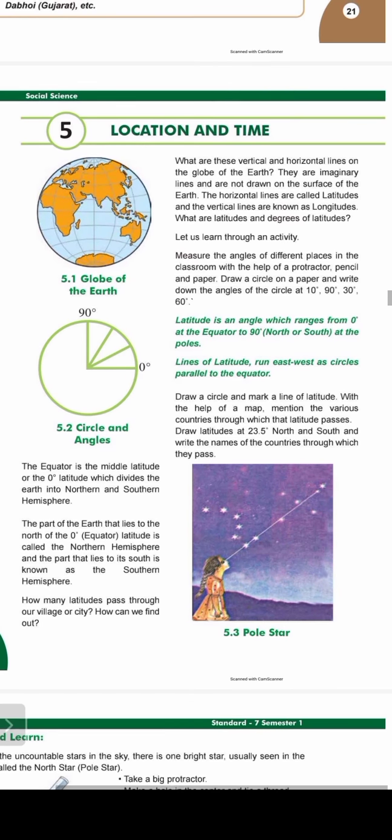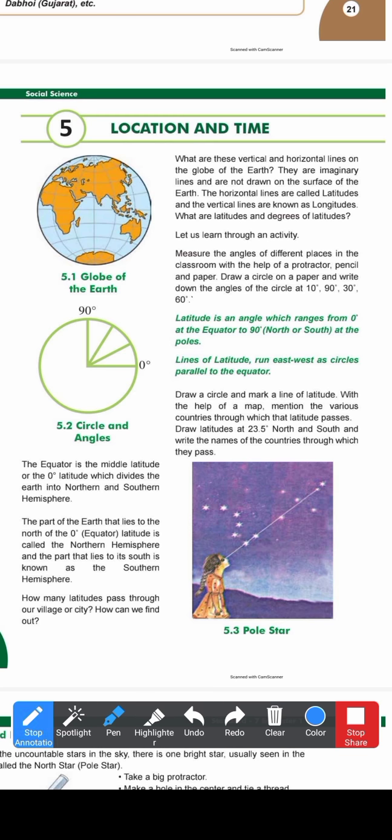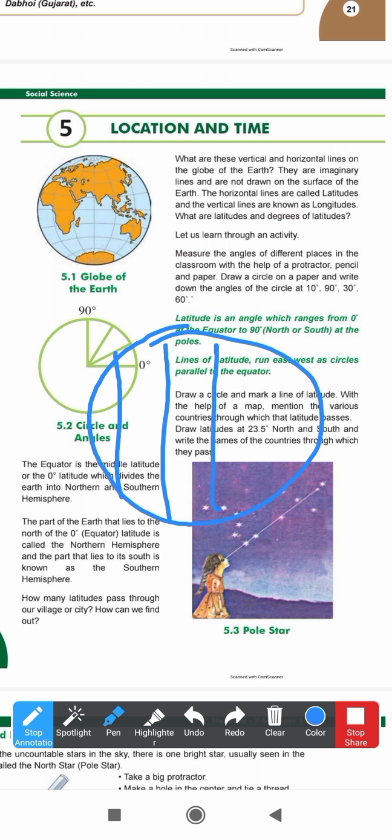We are starting with the chapter Location and Time. This is a chapter of standard 7 social science. So what are the vertical and horizontal lines on the globe of the earth? If you know, there are vertical and horizontal lines on the globe, right?